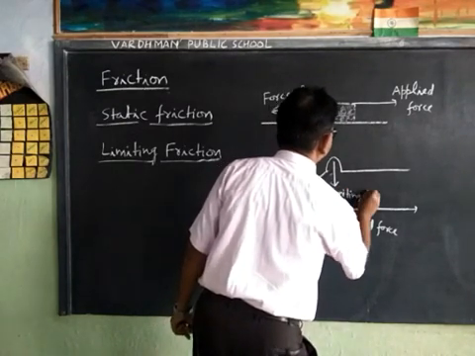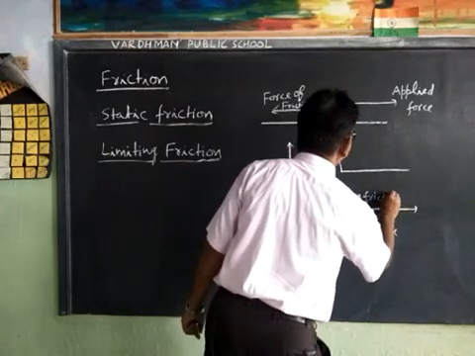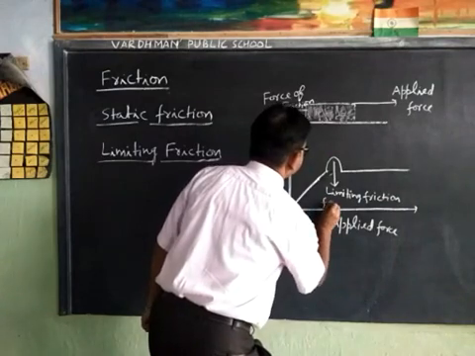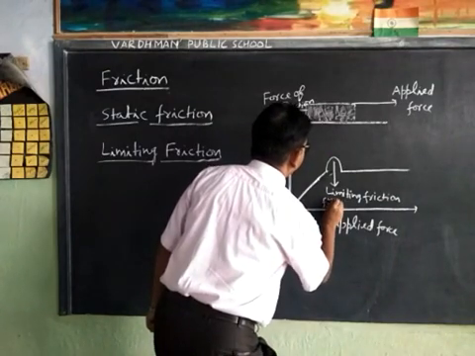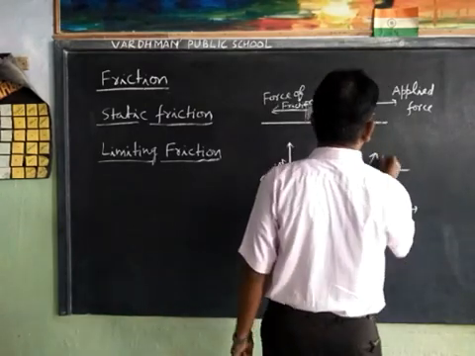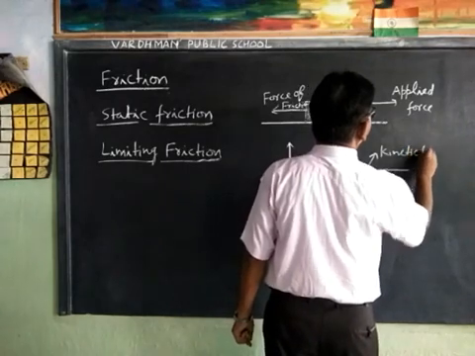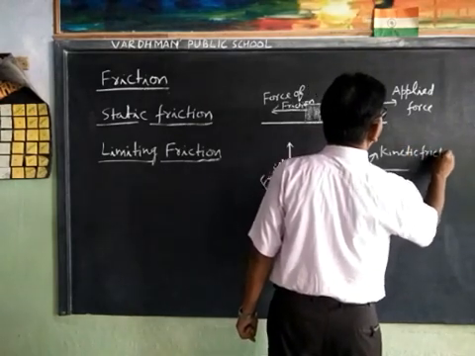Limiting friction is denoted by Fs maximum, and this is kinetic friction.